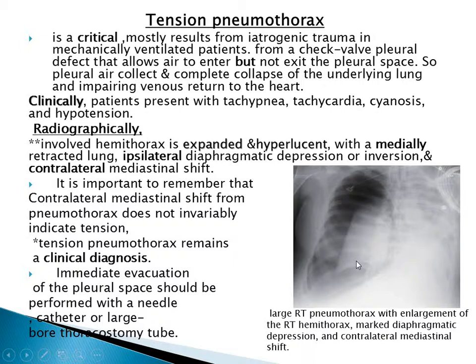thoracostomy tube. This is an example of tension pneumothorax with all the signs that I mentioned: hyperexpanded, hyperlucent, and medially displaced lung, inversion of the diaphragm, and shifting of the mediastinum to the left side. By the way, keep in mind, since tension pneumothorax is a clinical diagnosis, it's not a radiological diagnosis. You rarely see X-rays of tension pneumothorax. Usually it is treated before, and there is no time for referral to the radiology department, X-ray, and report. They just detect it clinically and treat it at the same time.